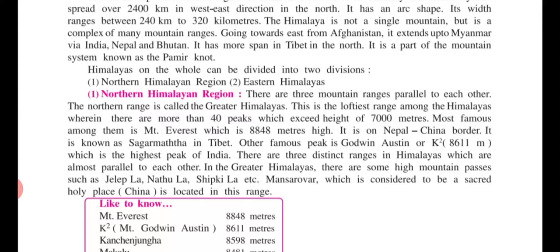Guess, beta, how lofty each and every peak is. Peaks means shikhar. Yes beta, Greater Himalaya is the loftiest range, with more than 40 peaks which exceed a height of 7,000 meters.